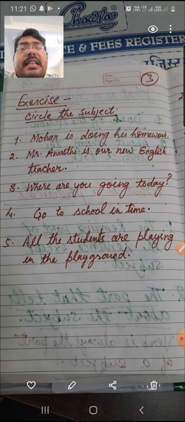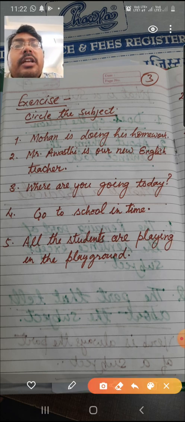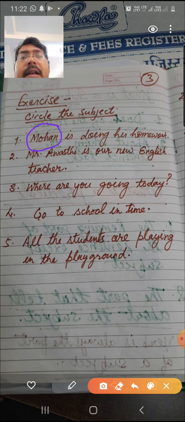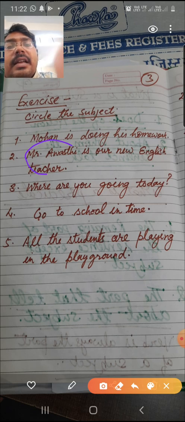The first exercise tells you to circle the subject. Here it is, Mohan is doing his homework. You can see this. So who is doing the homework? Mohan. So circle Mohan. Simple. Awasthi sir is our new English teacher. So who is your new English teacher? Can you tell? Yes, Awasthi sir.